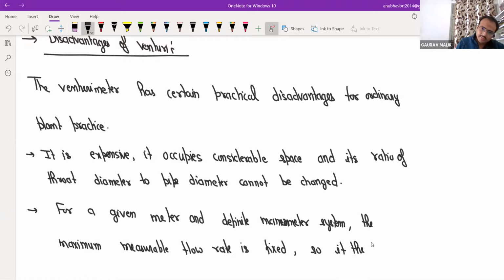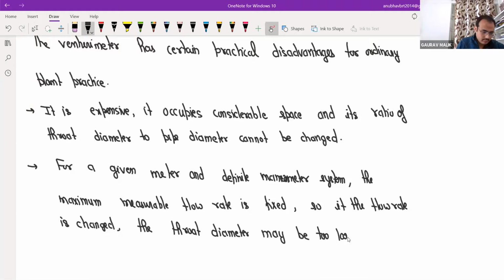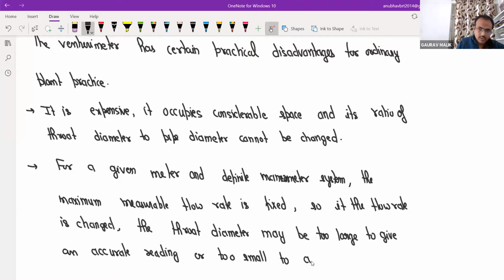So if the flow rate is changed, then the throat diameter may be too large to give an accurate reading, or too small to accommodate the next maximum flow rate.